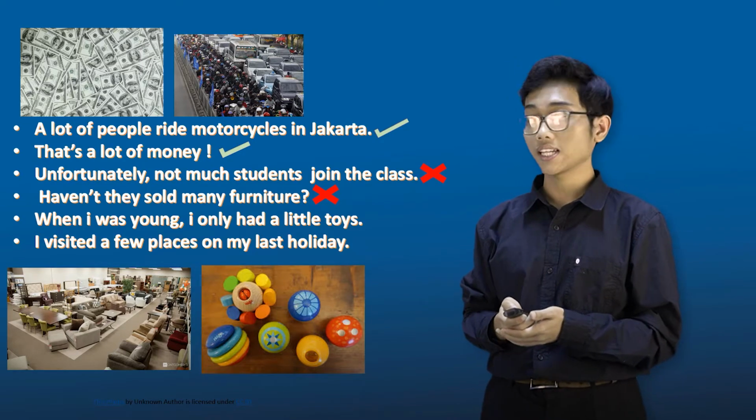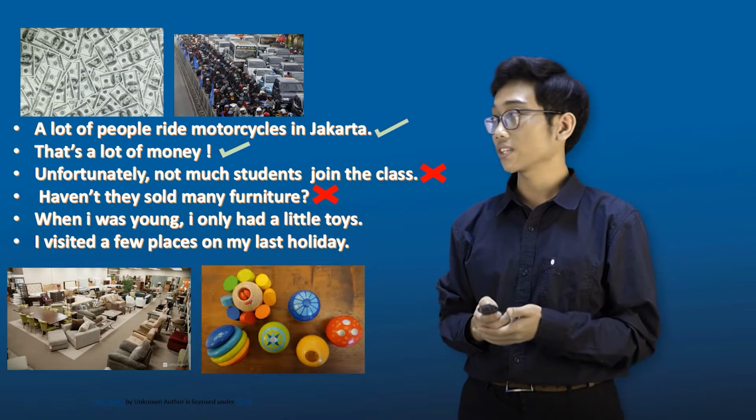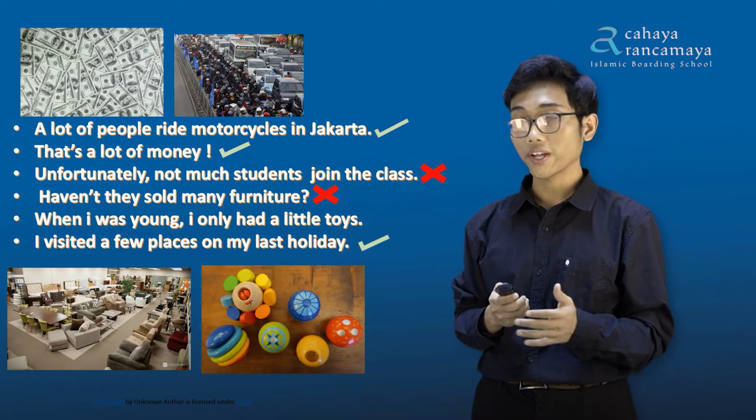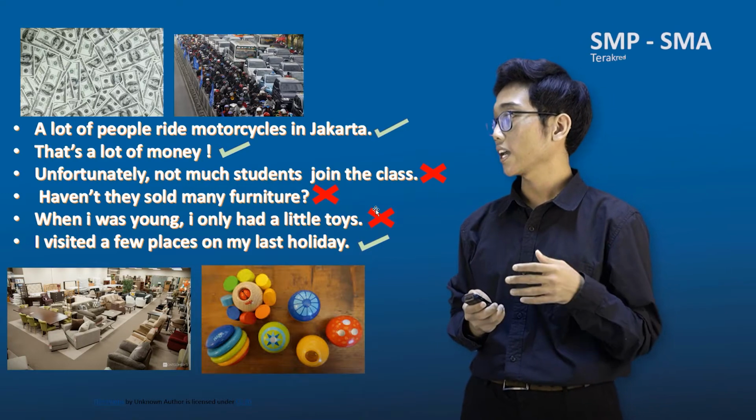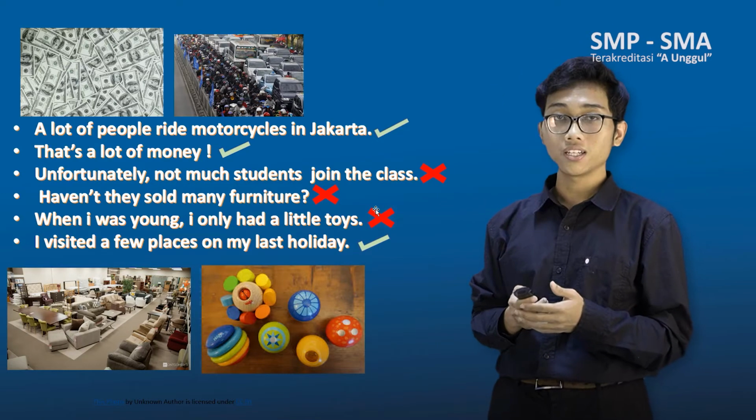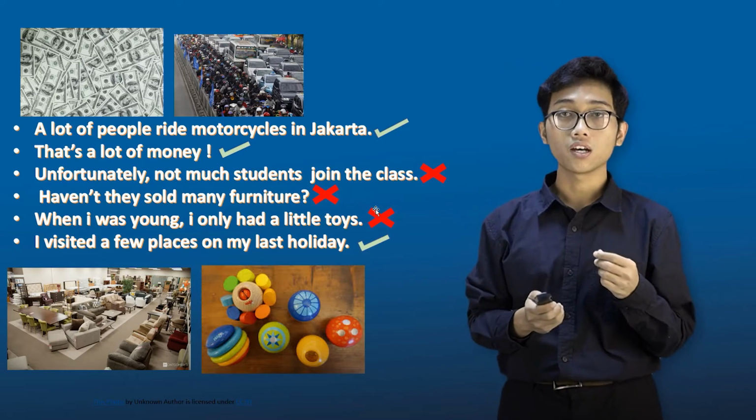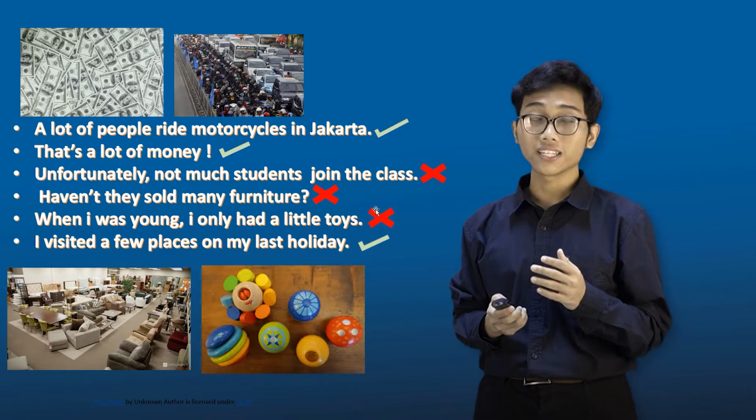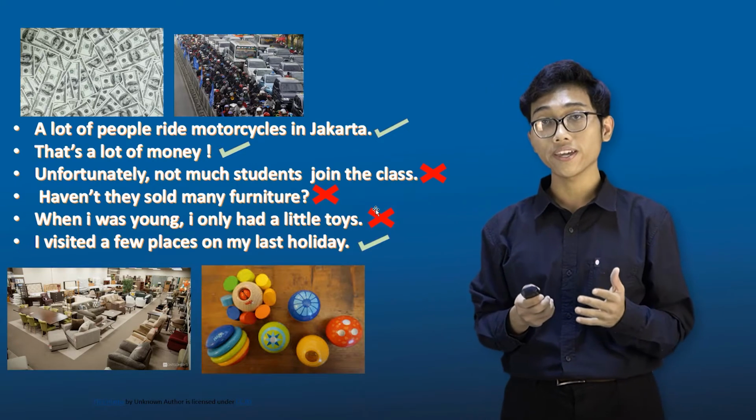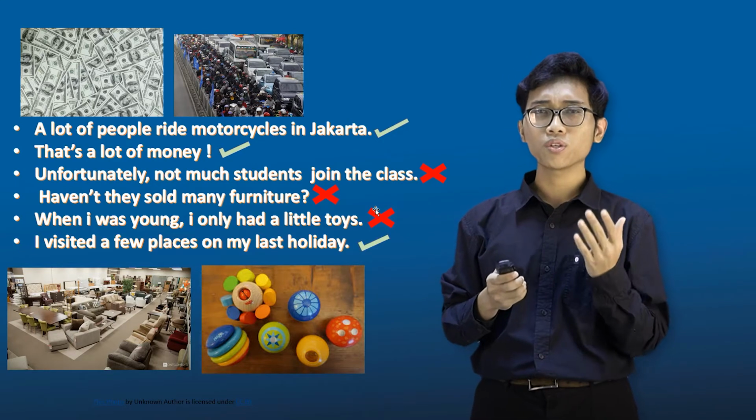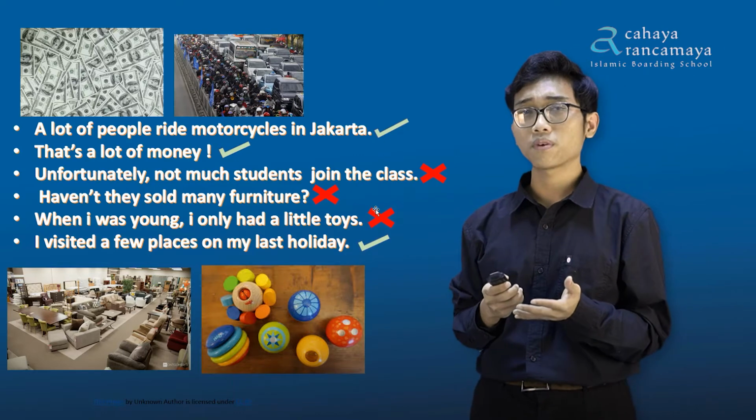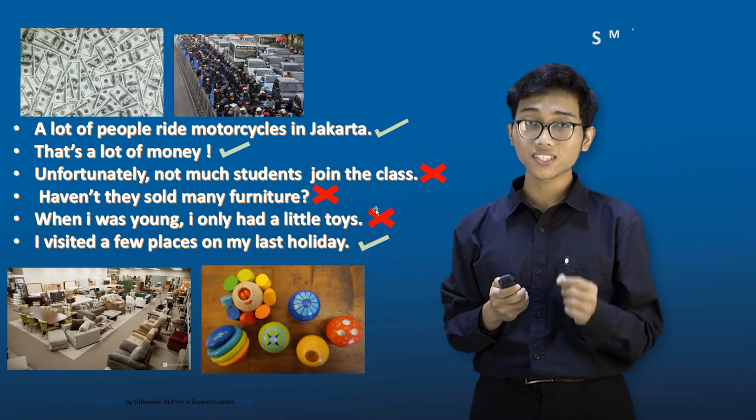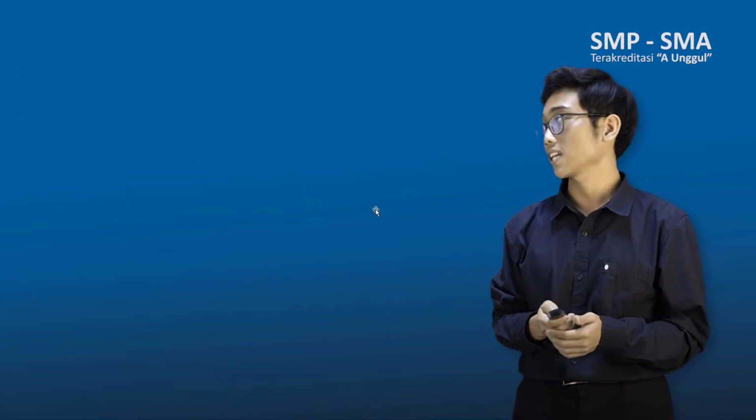But the third sentence is wrong. The last sentence is correct, and the fifth sentence is wrong. So we got three sentences correct and three sentences wrong. But then the question is why and how. Why do we use many, or when do we use many, or how do we use many in a sentence? To answer this question, let me move to the next slide.